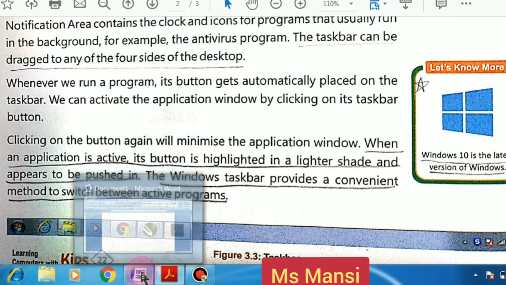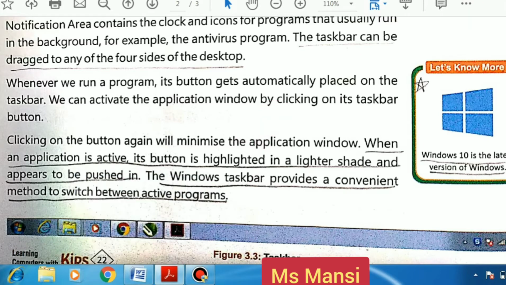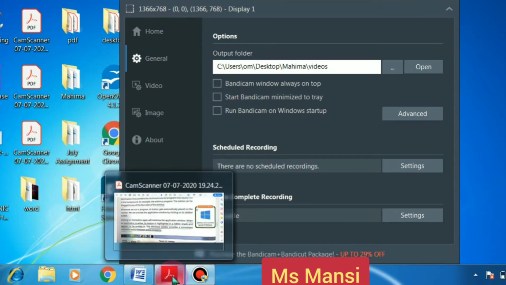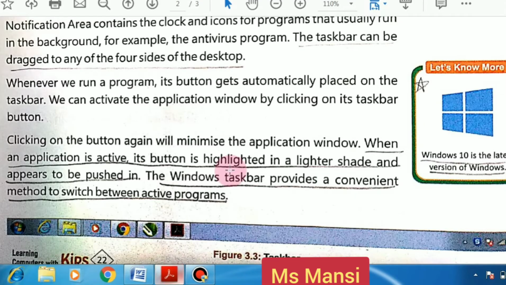If I open this, this book is opened here. If you just click on the minimize button, then it will minimize to our taskbar. You can just open it again also. So the selected one is highlighted. See, this PDF is selected now, so this is highlighted. This Word file is also opened. So the Windows taskbar provides a convenient method to switch between active programs.